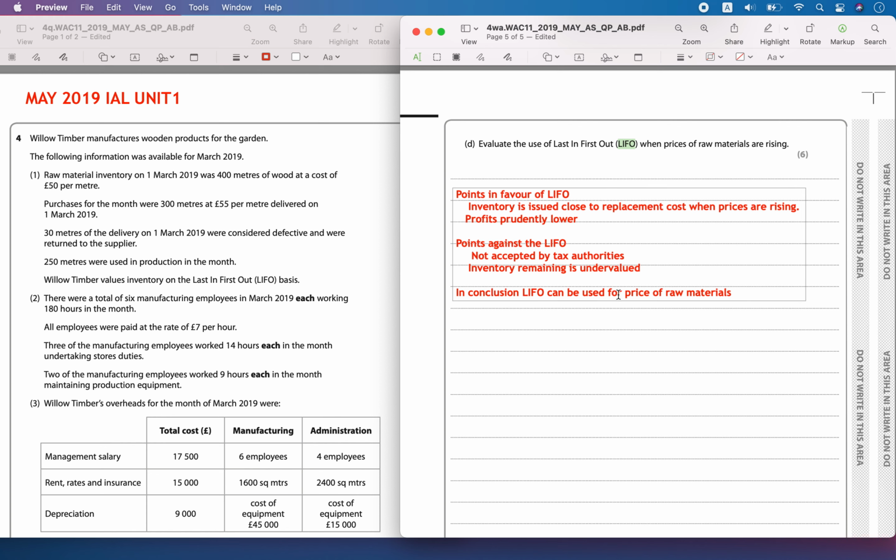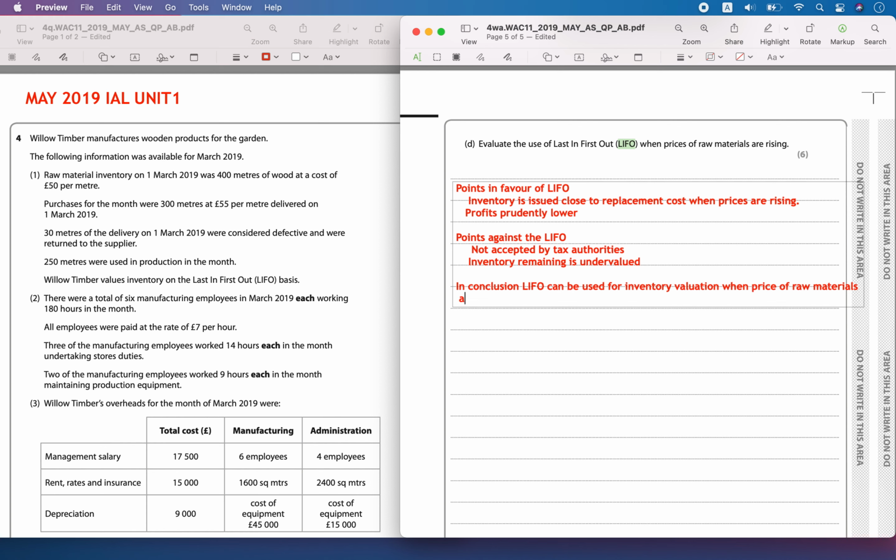This can be used for inventory valuation when the price of raw materials is rising, so that profits are prudently lower. The profits will show as prudent.